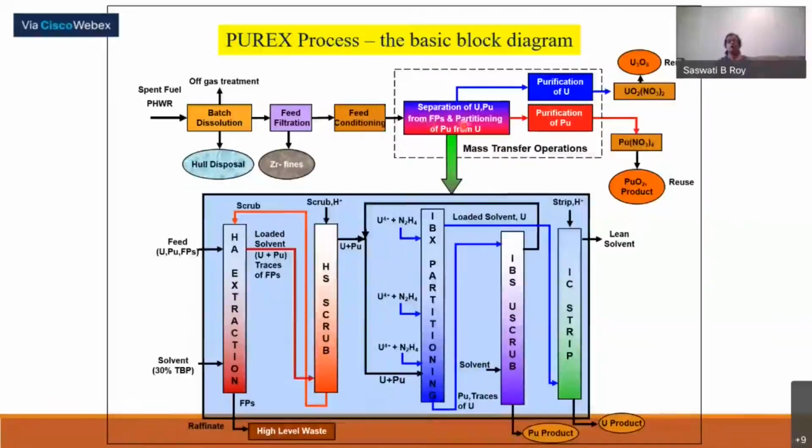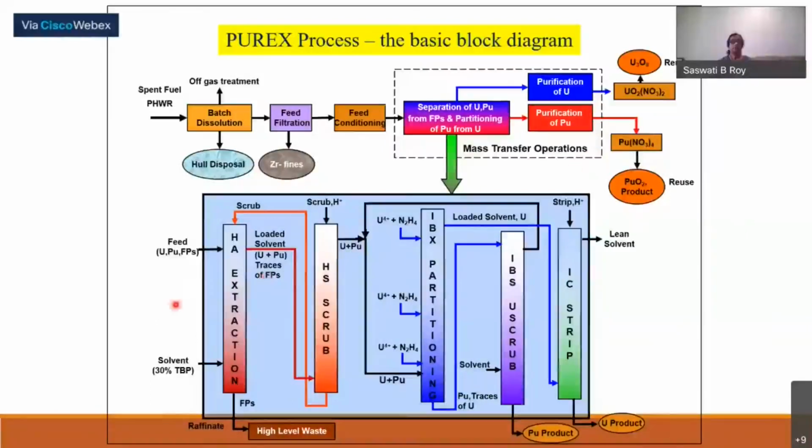Now it will go for first cycle as a block. Plutonium and uranium in a combined way will be separated from fission products and minor actinides, and then they will be separated. So this whole process is mass transfer based, and the whole process will be by solvent extraction utilizing pulsed column or annular pulsed column.